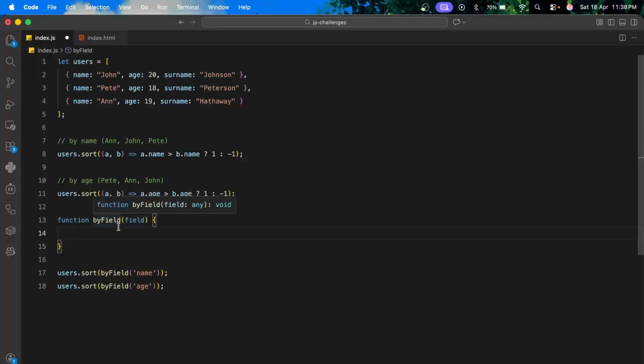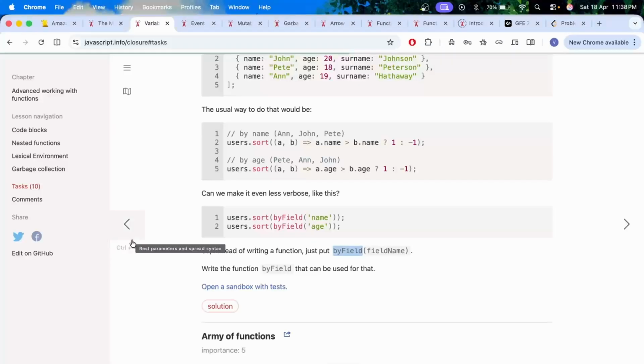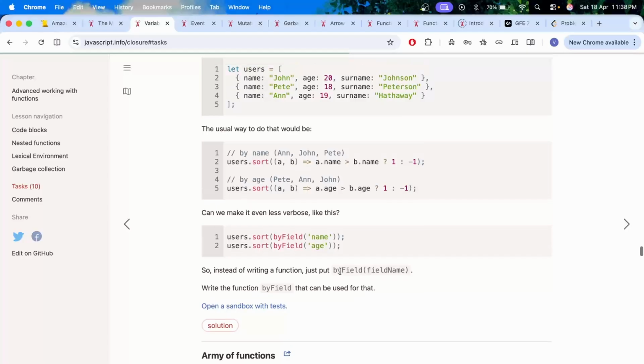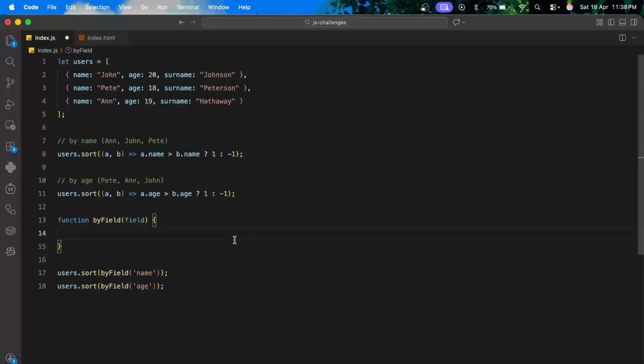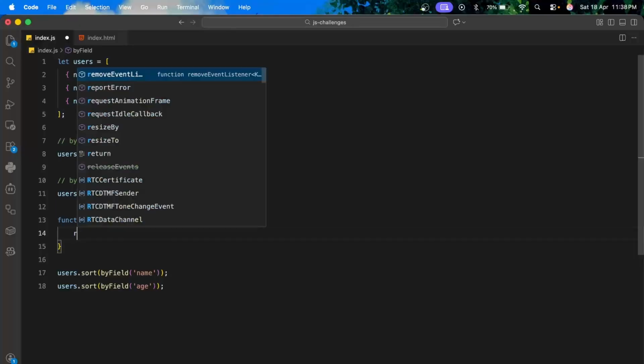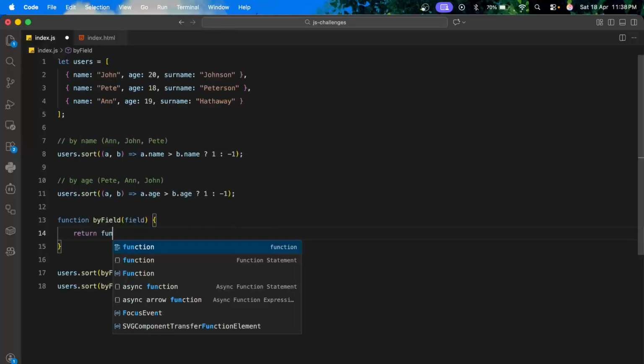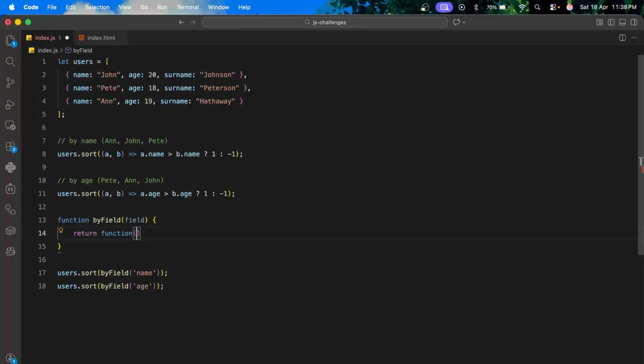So by field, this takes a field. What do we want? Write the function. Okay. So basically we want to sort by the field which we have passed. So sort.